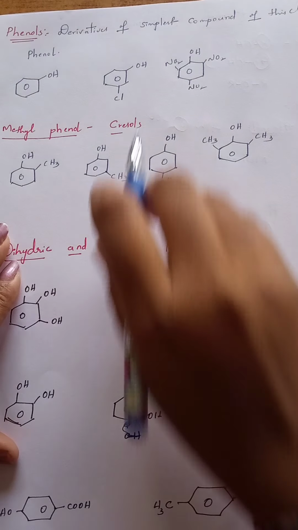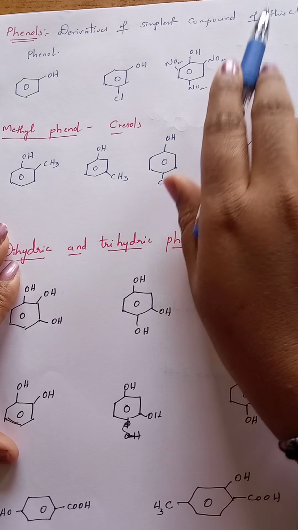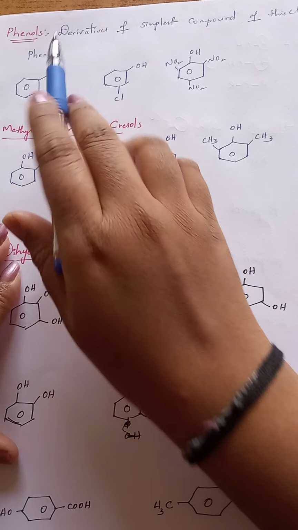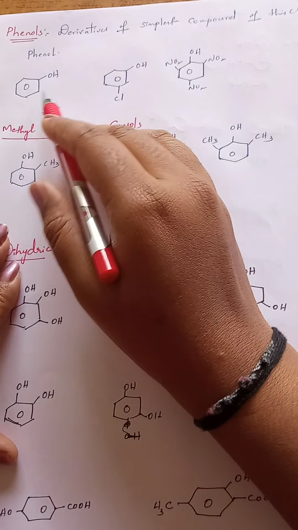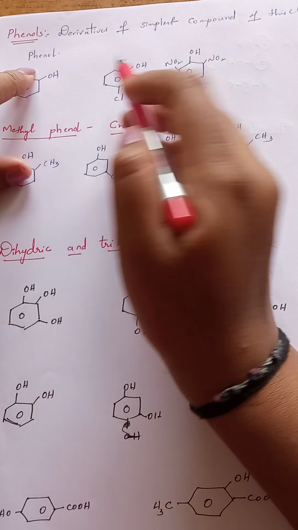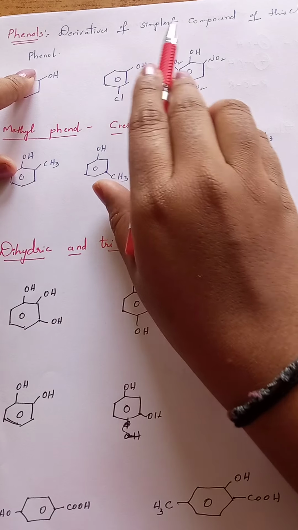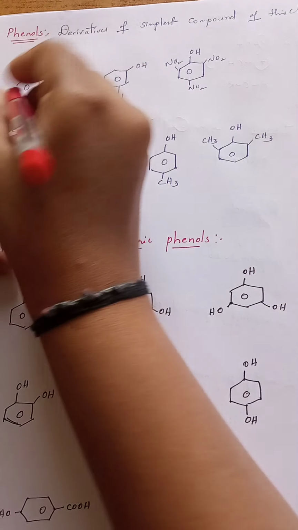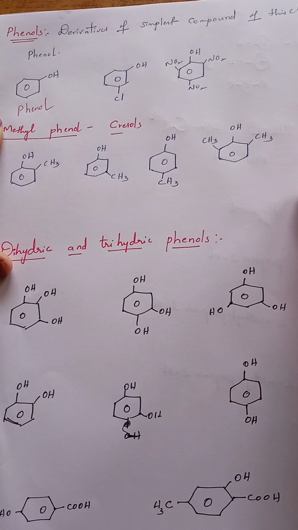IUPAC names of phenols are taken as derivatives of the simplest compound of this class. The simplest compound of this class is phenol. What is phenol? If an OH group is located on a benzene ring, that is known as phenol. This is taken as the simplest compound, and the remaining different types of phenol compounds are said to be derivatives of phenol. The IUPAC name and common name for this compound are the same, that is phenol.